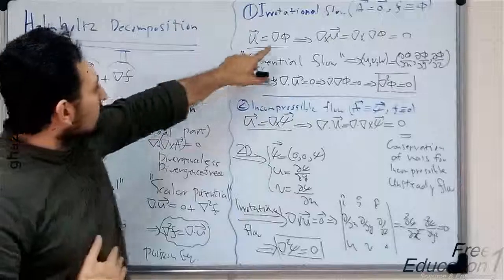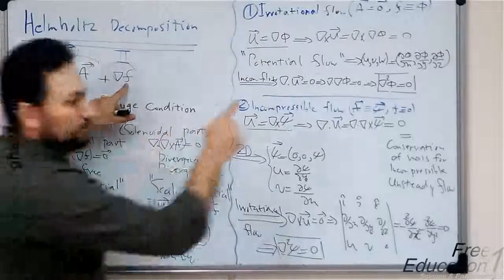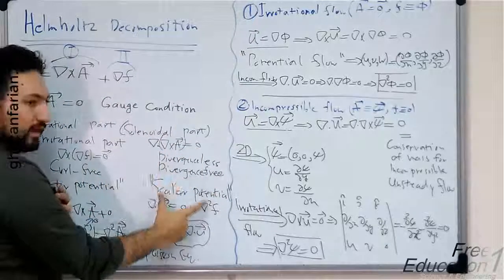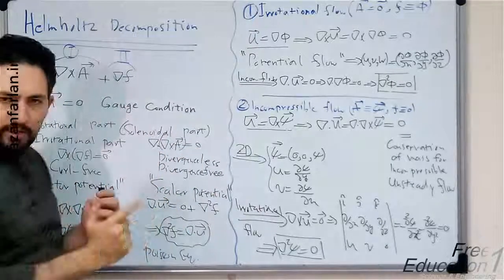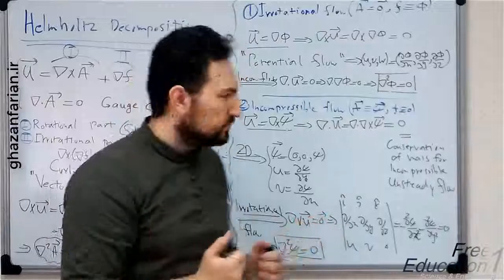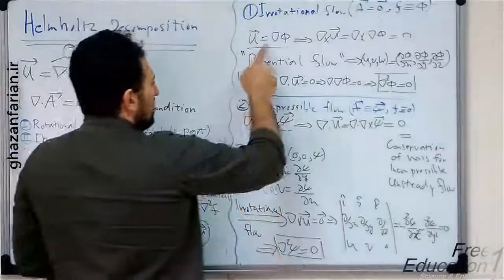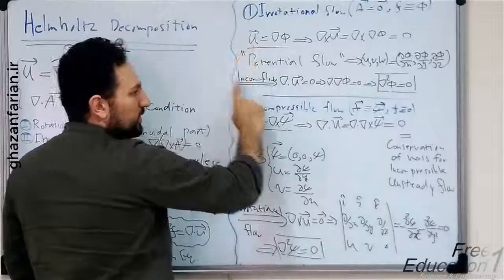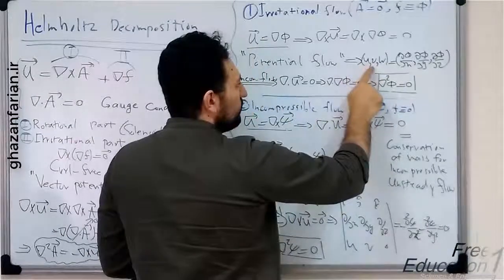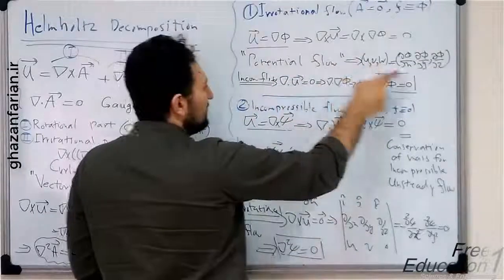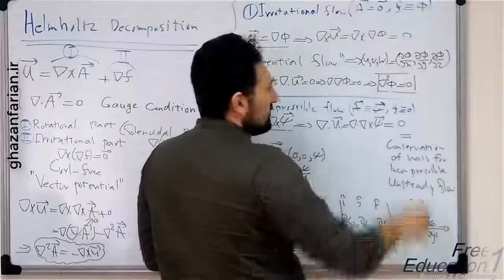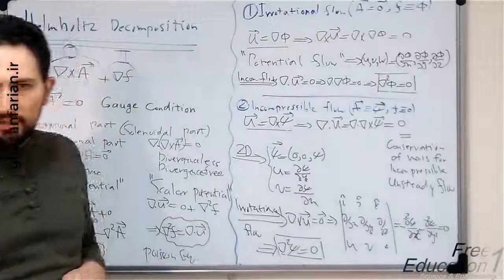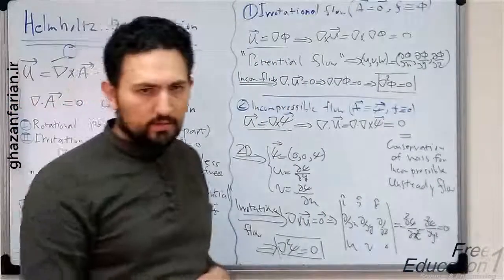And the scalar potential F, which is phi here, is the scalar potential, which we call the potential function. The expansion of this relation: suppose that the velocity vector has components U, V, and W, and the gradient of phi consists of three partial derivatives of phi with respect to three coordinates in space, in Cartesian coordinates, of course.